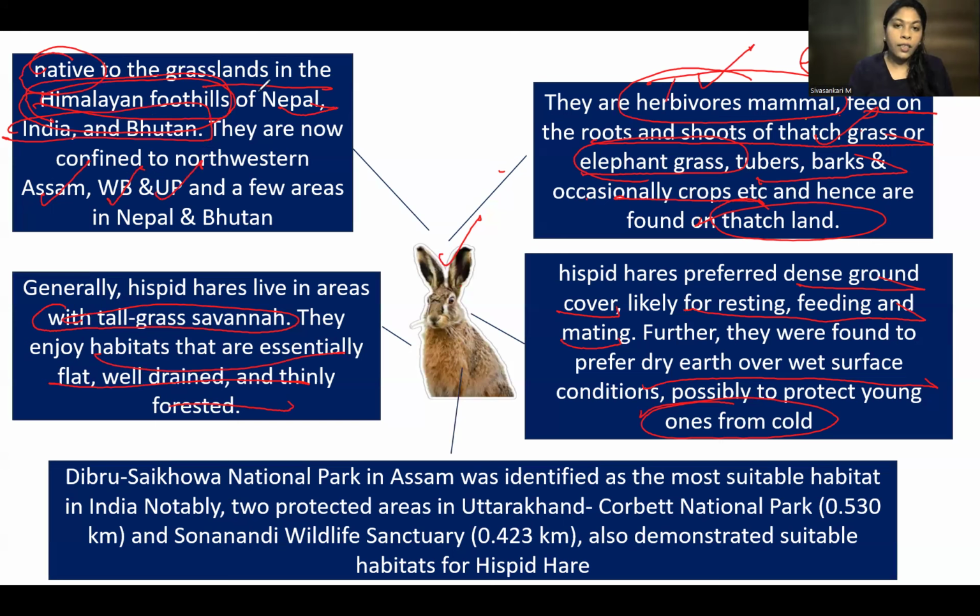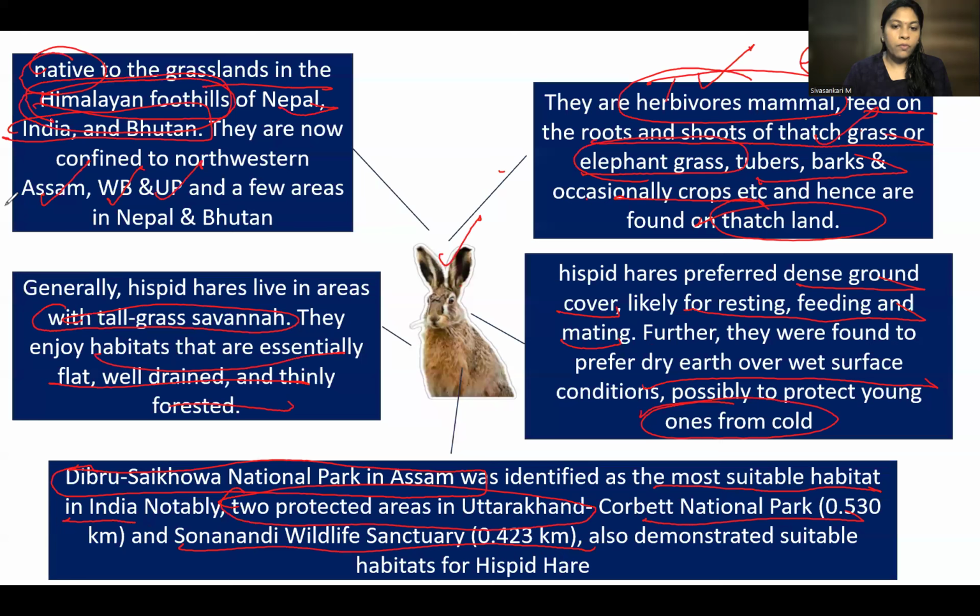So another important point is that in one of the newspapers, this point is given. So where you can find this, we have said Assam, right? So where in Assam can you find this fellow? Especially the Dibru-Saikhowa National Park in Assam has been identified as the most suitable habitat in India. Other than that, two other protected areas in the Uttarakhand area, Corbett National Park and Sona Nandi Wildlife Sanctuary, are also demonstrated as suitable. But mostly this fellow is noticed in Dibru-Saikhowa National Park.